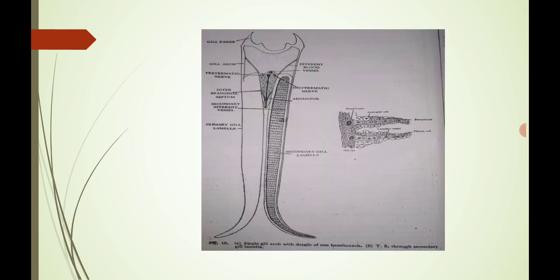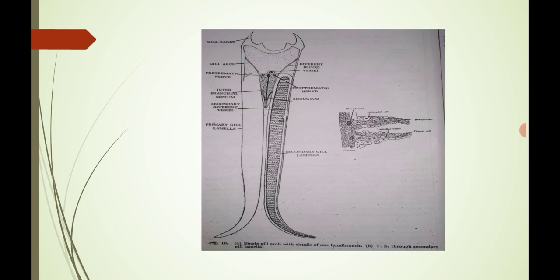Here's the diagram of a single gill arch with detail in one hemibranch. Again there is a hemibranch structure. Okay, TS through secondary gill lamellae. Here's the structure of the TS of the gill lamellae. In the upper portion there are various gill rakers present here, gill arches.